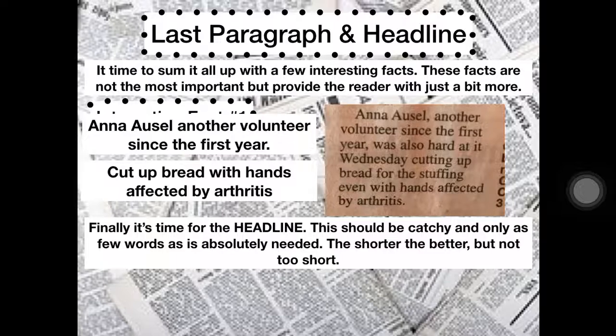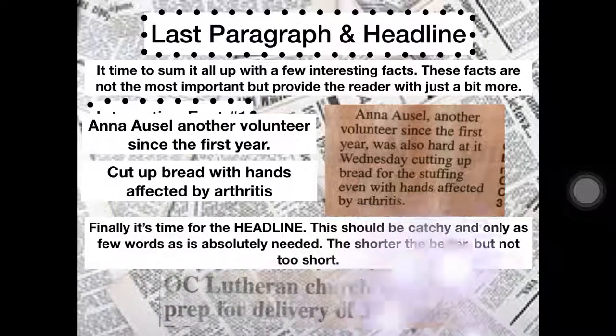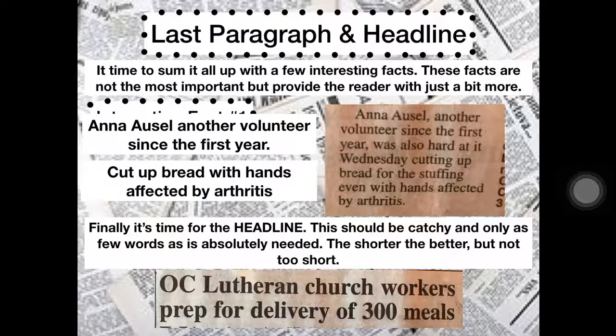Let's look at the headline for this article. We need to remember that it should be catchy and only a few words, and only as few words as absolutely needed. The shorter the better, but not too short. Okay, so let's look at this headline. OC, which most likely means Oil City, because that's the paper. It is the Oil City Derrick. So: "OC Lutheran Church workers prep for delivery of 300 meals."